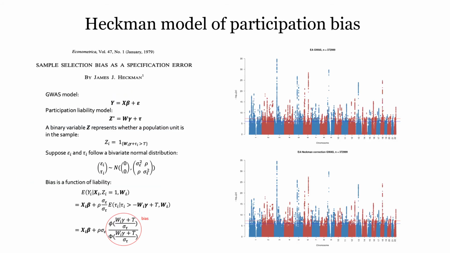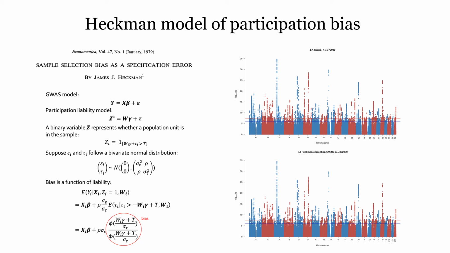We also incorporated the Heckman selection model into our framework. Expanding the conditional expectation, we can derive that this bias term is a function of liability. To account for this bias, we simply add this term as a GWAS covariate. We tested the performance of this strategy on self-conducted GWAS of educational attainment.